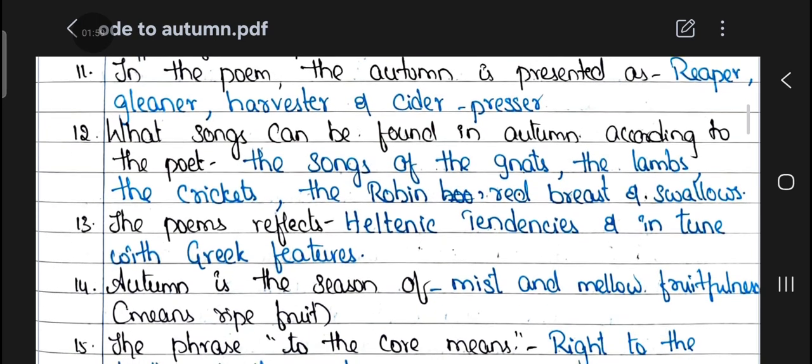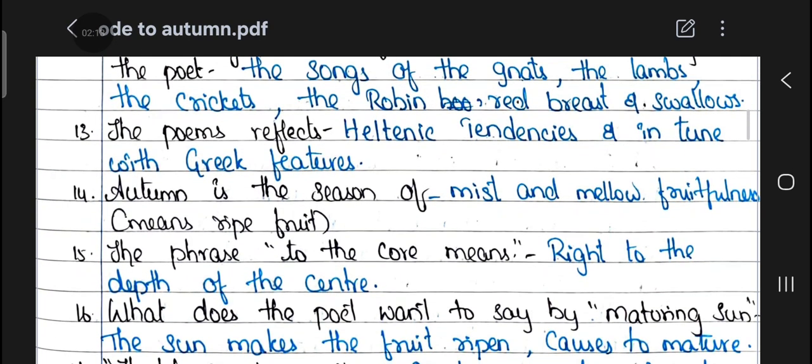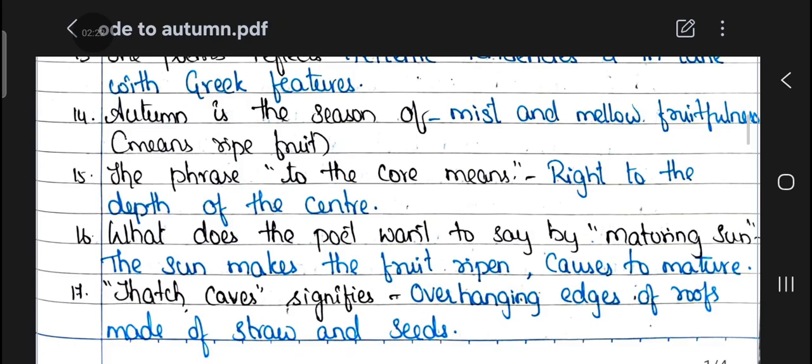12th question: what songs can be found in autumn according to the poet? The songs of the gnats, the lambs, the crickets, the robin's breast, and swallows. 13th question: the poem reflects Hellenic tendencies and is in tune with Greek features. 14th: autumn is the season of mists and mellow fruitfulness, meaning ripe fruit.